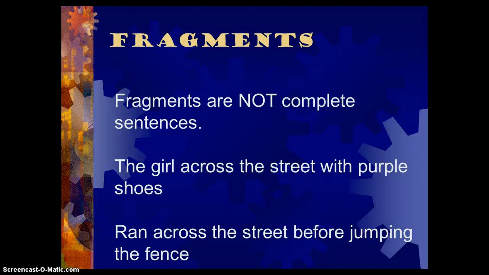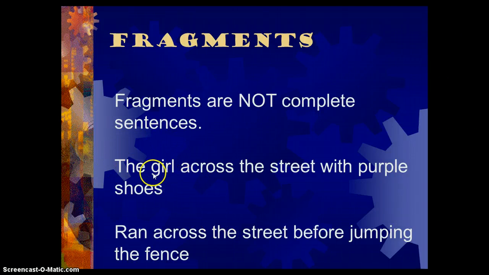So the opposite of a complete sentence would be a fragment. Fragments are not complete sentences. The girl across the street with purple shoes, this is missing something. Ran across the street before jumping the fence, this is also missing something. So we're going to talk about the parts of the sentence. You have to have who or what, and then what they're doing.